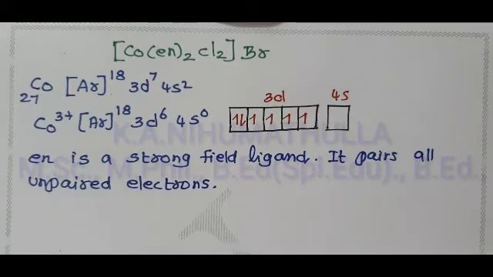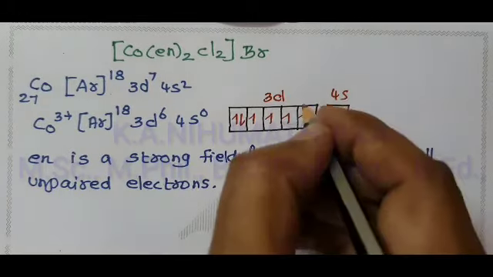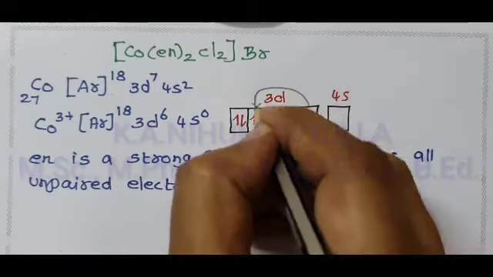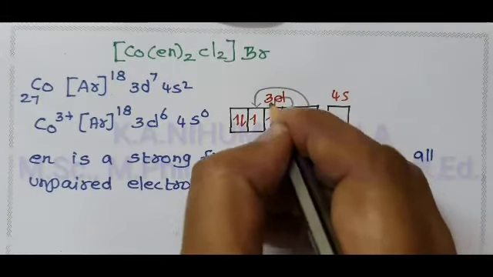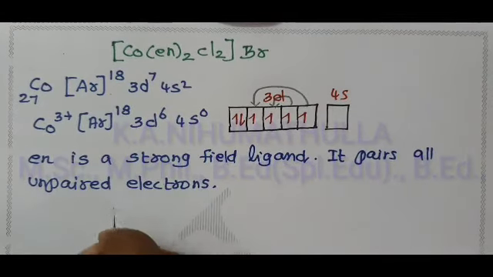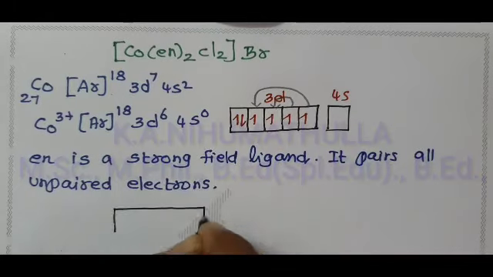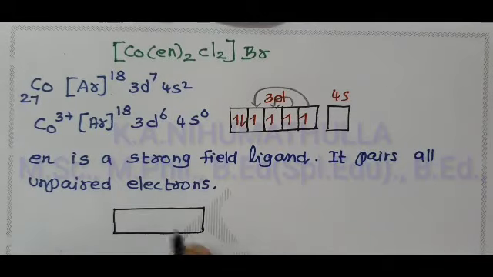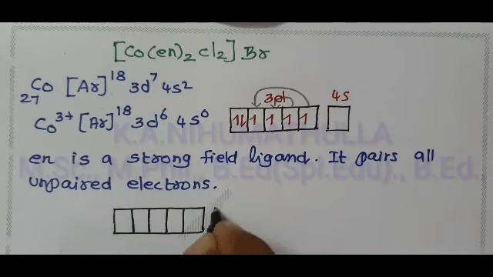Now, after pairing, this one electron is paired up, this another electron is paired up. After pairing, the electronic configuration of cobalt 3 plus is 3dxy, yz, zx, x squared minus y squared, z squared.